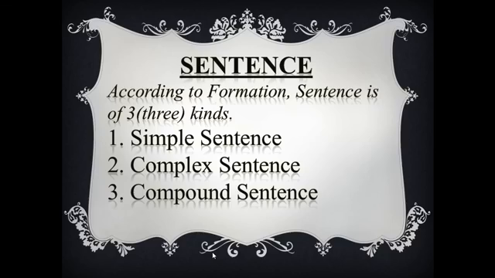Generally, sentence is of 5 kinds, but according to formation, sentence is of 3 kinds, and these are simple sentence, complex sentence, and compound sentence.